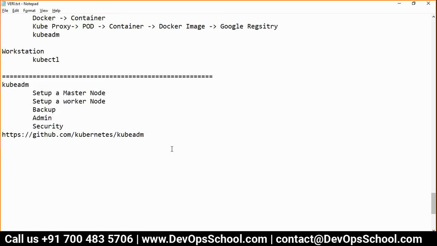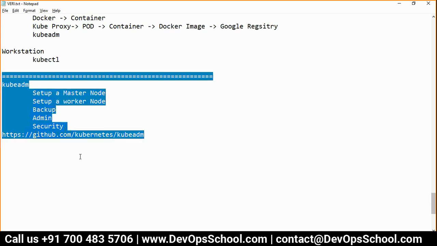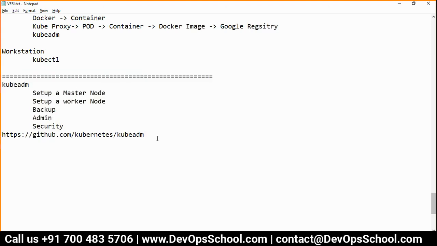Now, guys, that's the way you can set up a master. But the question is, how can you do it at scale? Are you looking for learning purpose, or for production purpose? If you are looking for learning purpose, then you need a one node cluster. For learning purpose, you can use Minikube also.